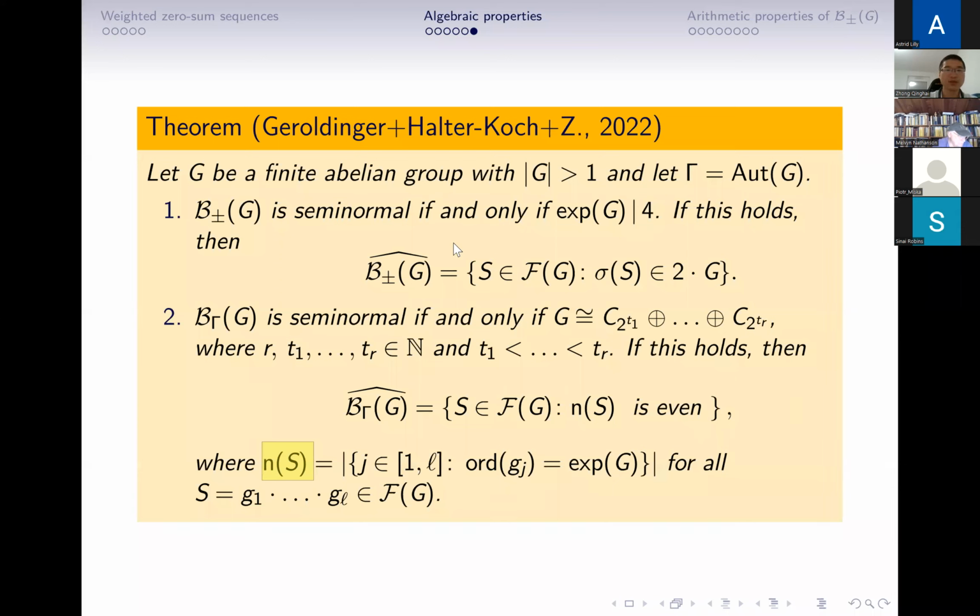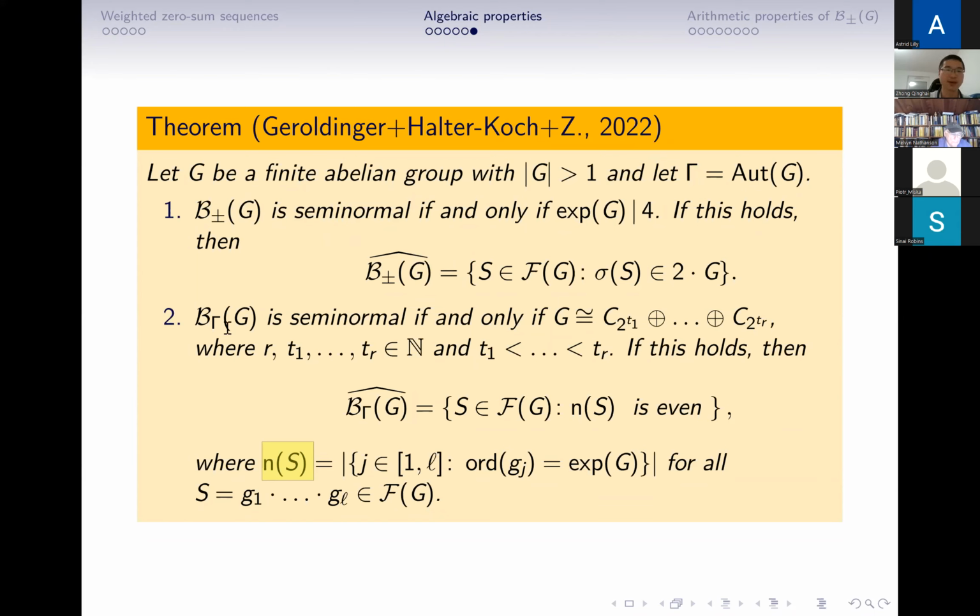And here we want to talk about when B sub gamma G is semi-normal. From these 2 cases, we consider 2 extreme cases. First, gamma is the minimal choice, which means we choose gamma to be the identity map and the minus identity map. In this case, B sub plus-minus G is semi-normal if and only if the exponent of G divides 4.